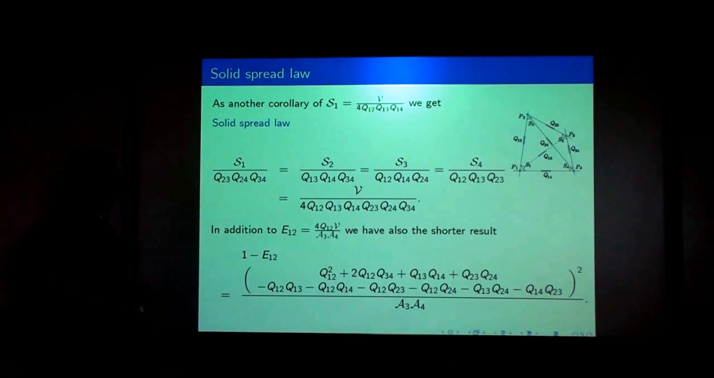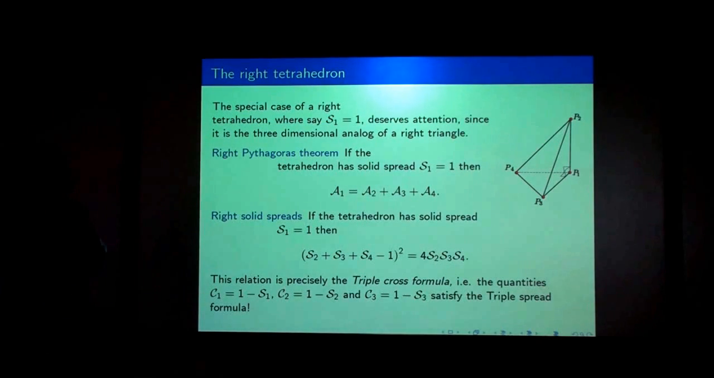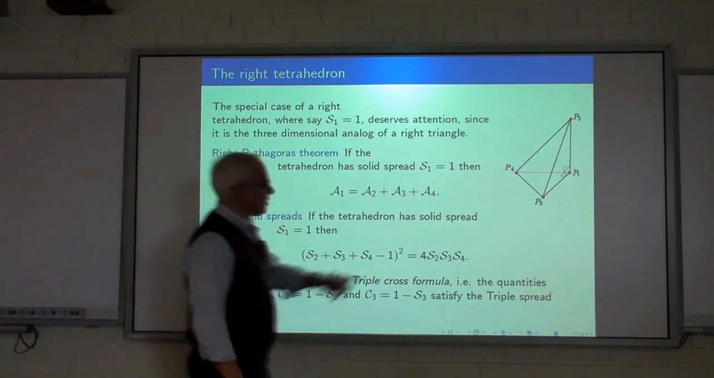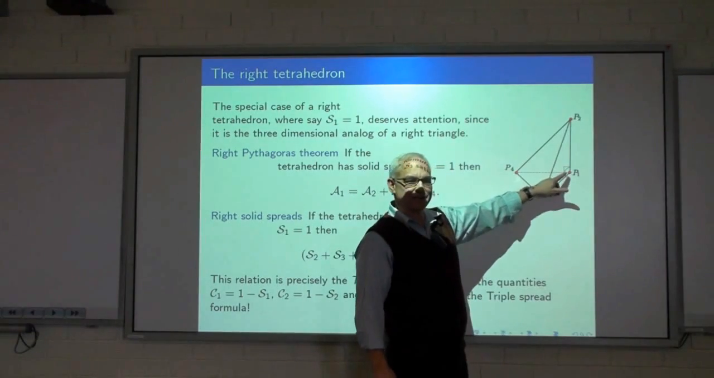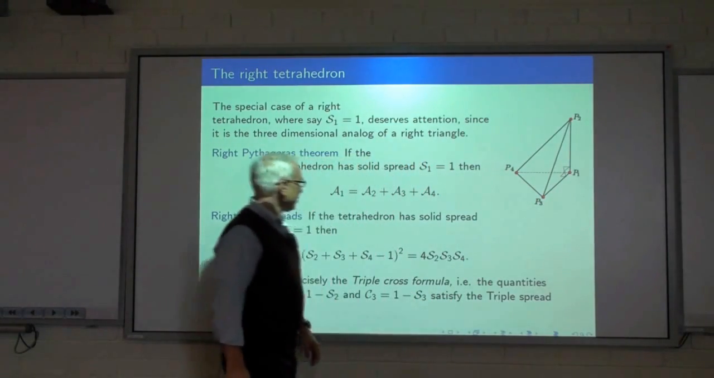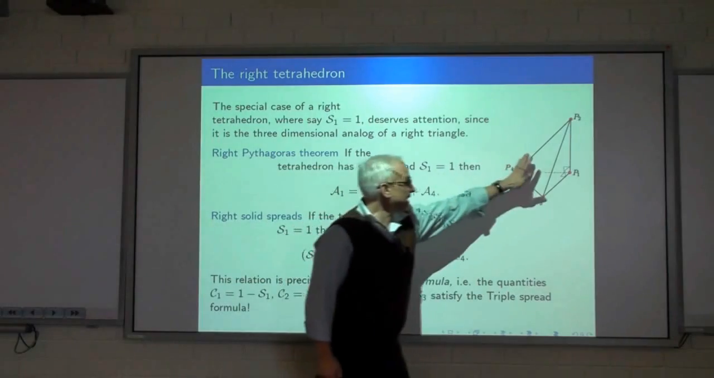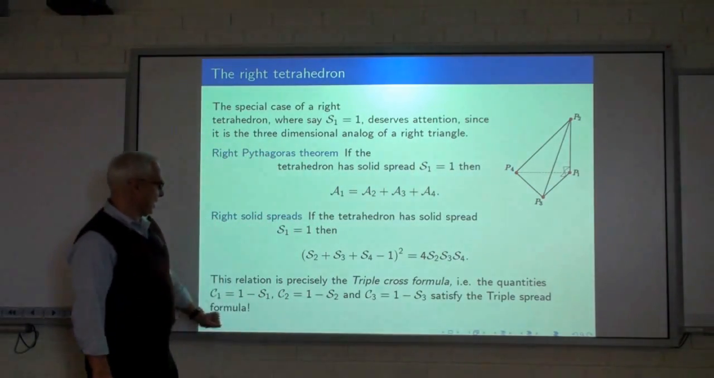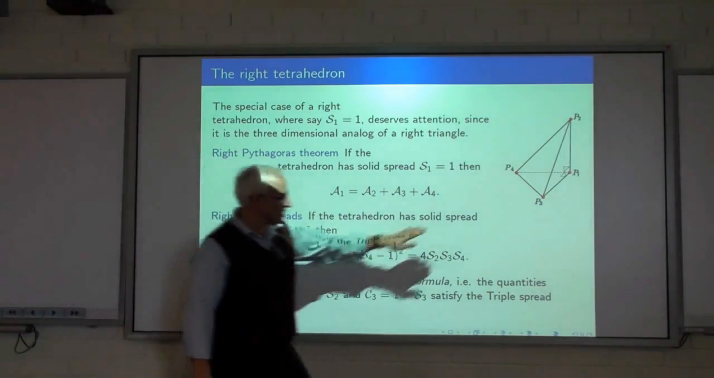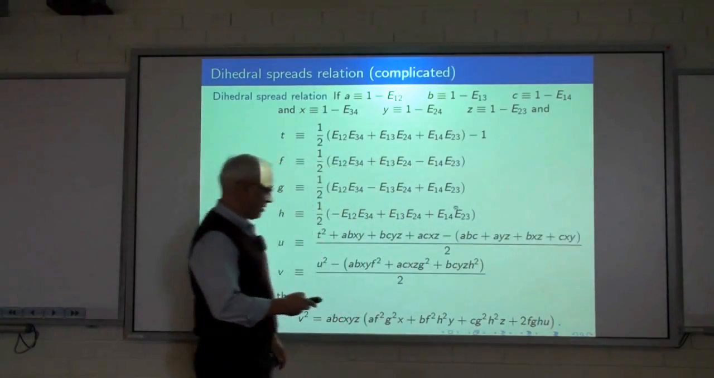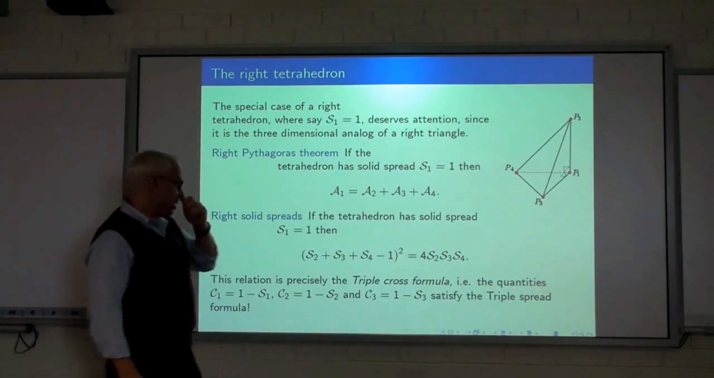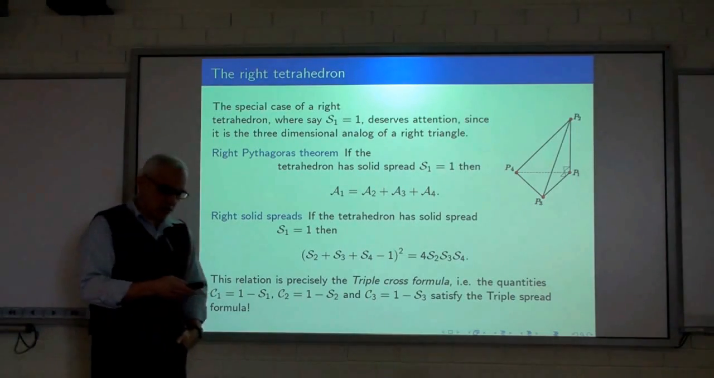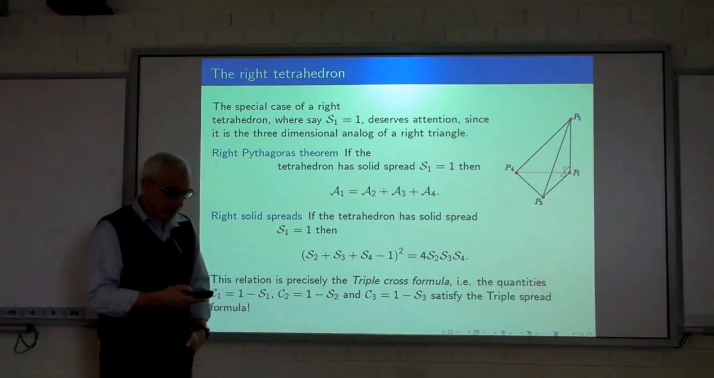Okay, there's some more formulas. Here's a few special cases. If you have a tetrahedron with a fully right vertex, then first of all, the quadrea of the face is the sum of the 3 quadreas. And secondly, the 3 solid spreads S2, S3, and S4 satisfy this relation. In general, the 4 solid spreads don't form a relation, but here in this special case they do.